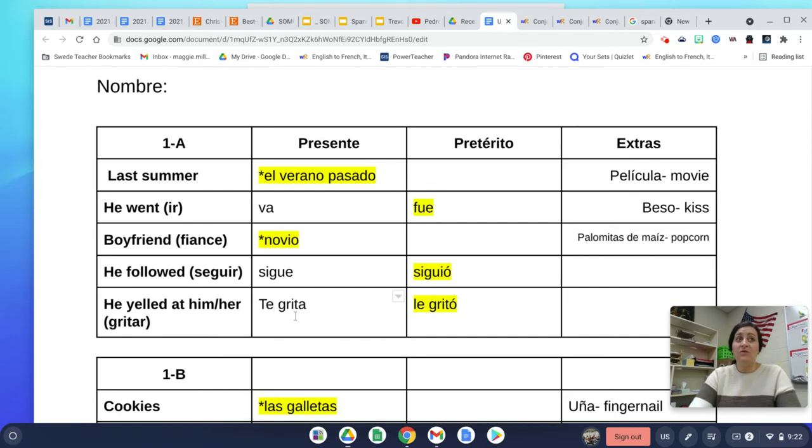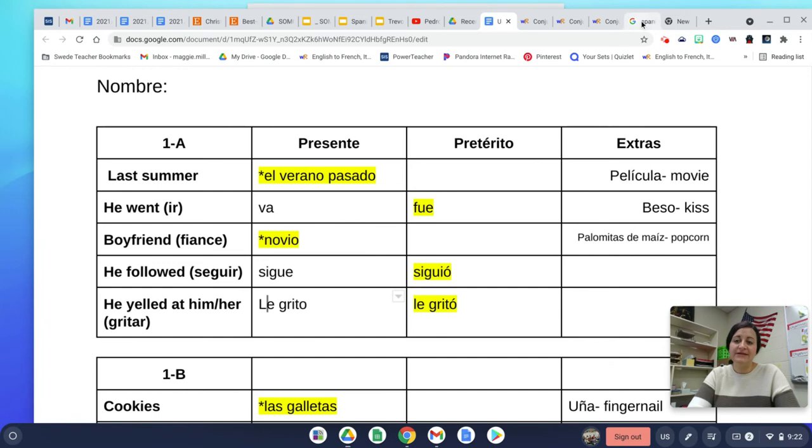Or if you wanted to say "I yell at you," then we would have to change the gritar verb because I'm doing the yelling. So now if we change it to grito, we have "I yell at you." So this is your starter phrase. You can change this verb so different people can do the verb, but you can also change this word up front, okay, so that you're yelling at different people.